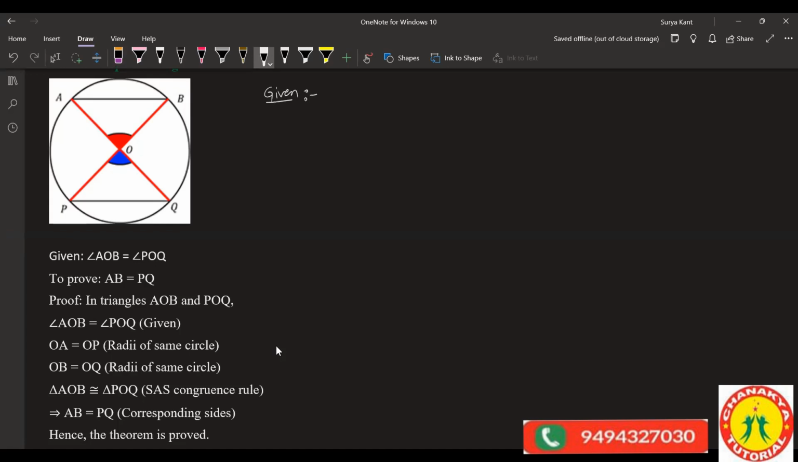So in this triangle, the chords are of equal length. Chords are given as equal. Next, I'll write here, this is E. And what is given in the question? Chords are equal.